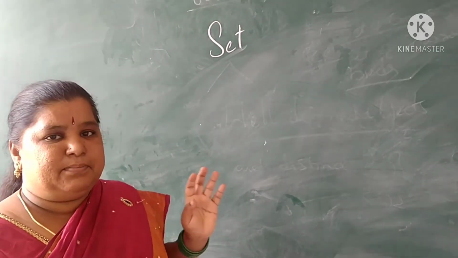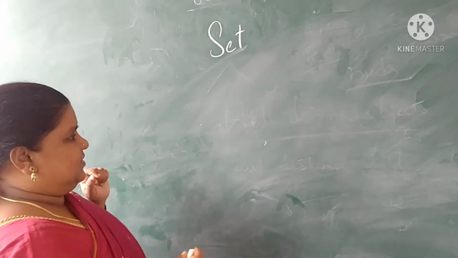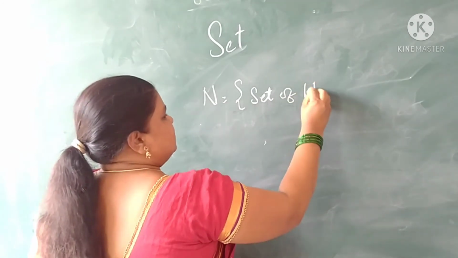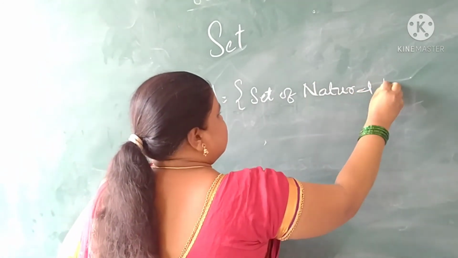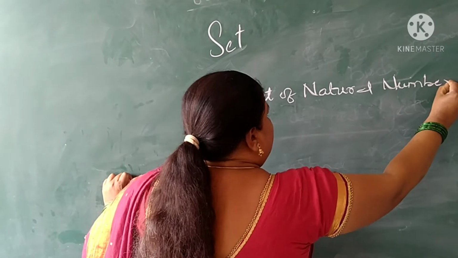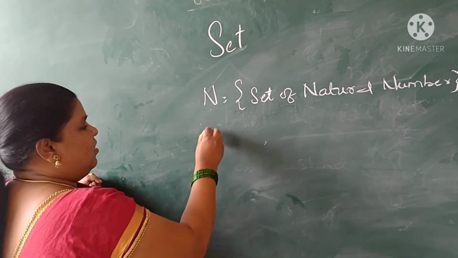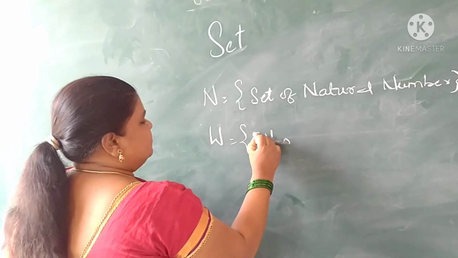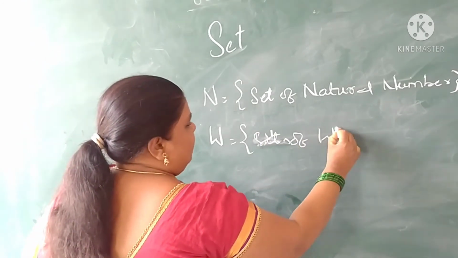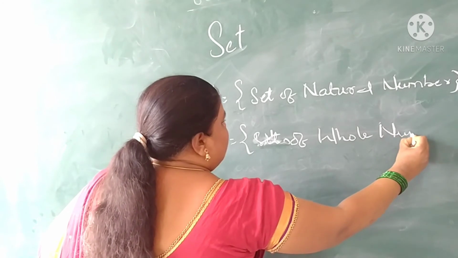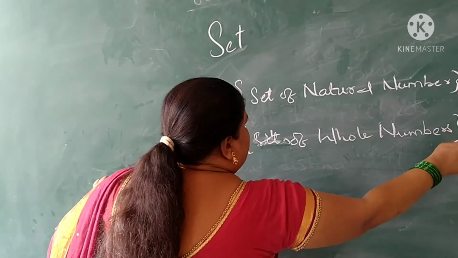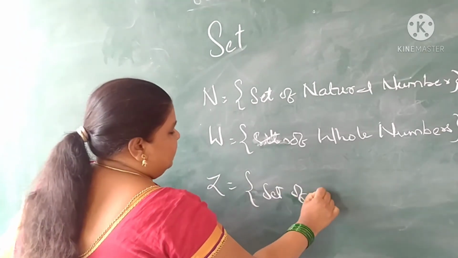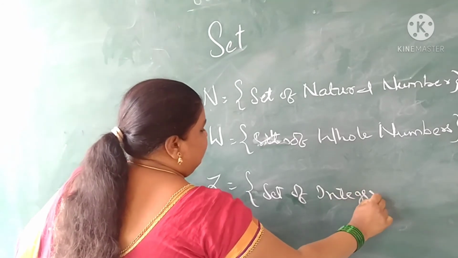Okay, let's see some examples of sets from our mathematics. Set of natural numbers is denoted by N. Set of whole numbers. Next, integers, denoted by Z. The set of integers includes positive numbers, negative numbers, and 0.